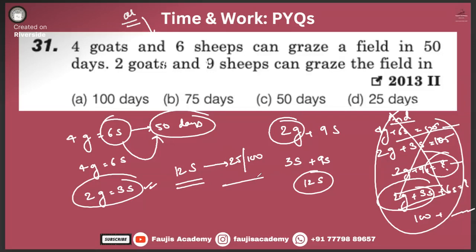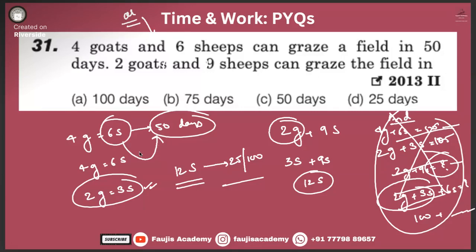If you have only 6 sheep, they will take more time to finish, right? Assuming the appetite is the same, now you have 12 sheep, more sheep. So will it take less time or more time? Yes, buddy, what do you think? I think it's definitely less than 100, sir. Buddy, how can it be less than 100?